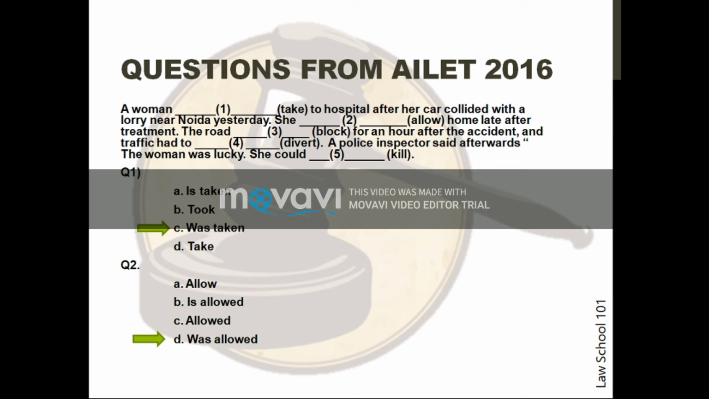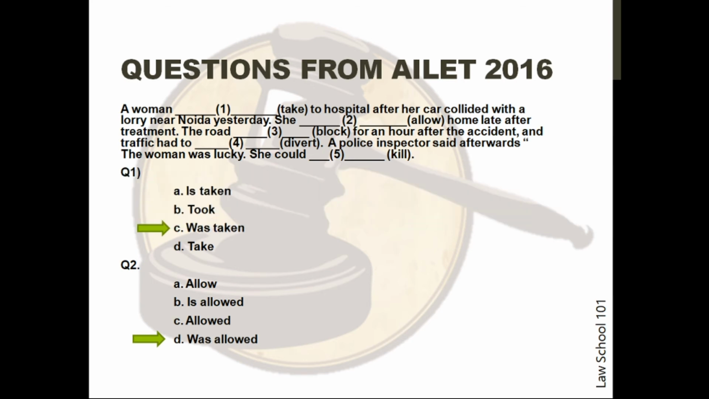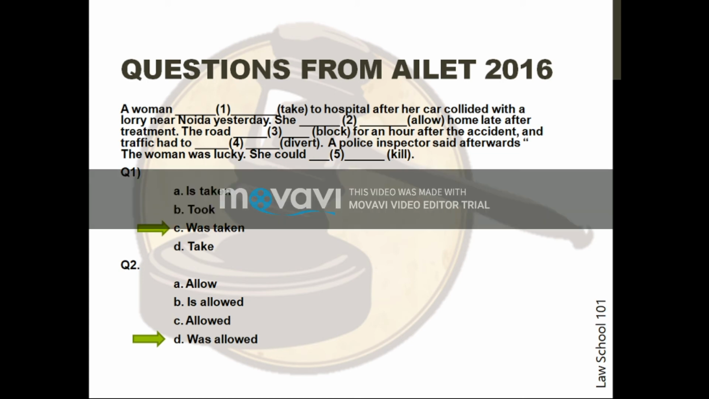Let's read the paragraph once. A woman dashed to hospital after her car collided with a lorry near Noida yesterday. She dashed home late after treatment. The road dashed for an hour after the accident and traffic had to be dashed. A police inspector said afterwards, the woman was lucky she could dash. Question 1.